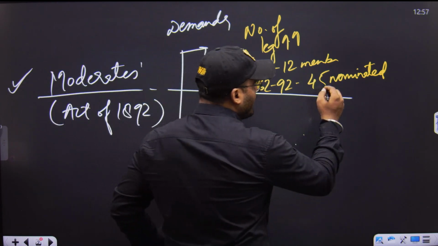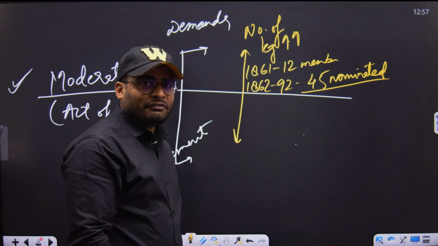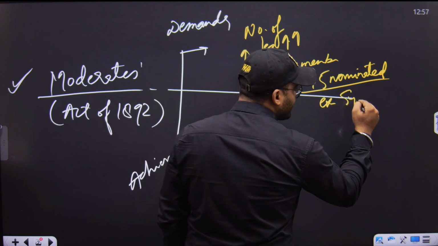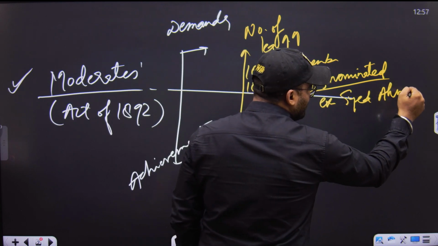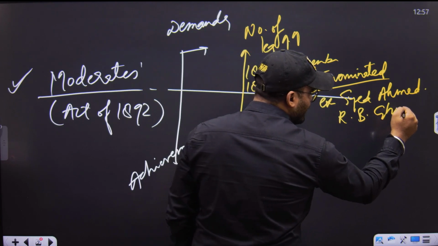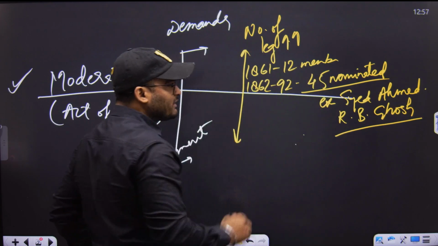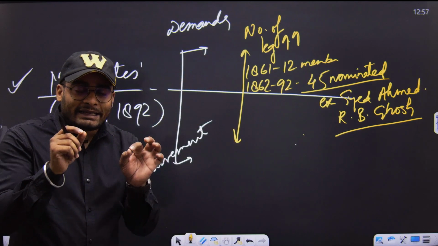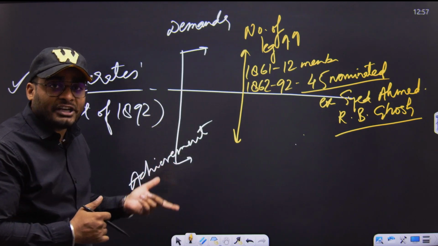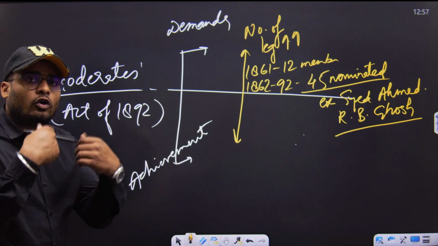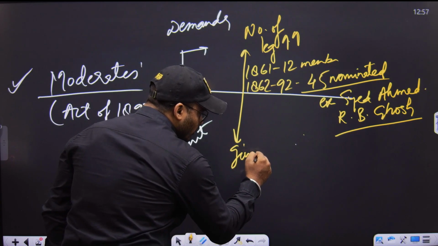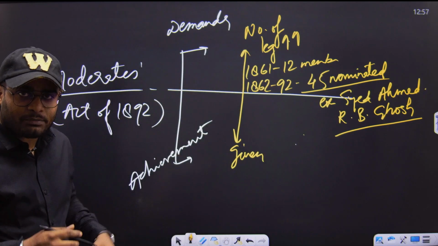Point number one. Point number two, among these nominated people, if you ask me, sir, who were the people? You should remember the names of Syed Ahmad Khan and Rash Bihari Ghosh. They were the nominated people. So the increase in the number of legislature was the first demand under good governance. What did the British do? British said, okay, given, justified, you are demanding an increase in the legislature, we gave it.